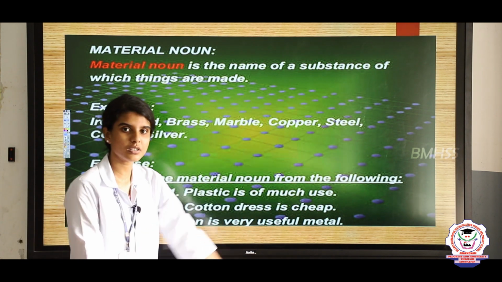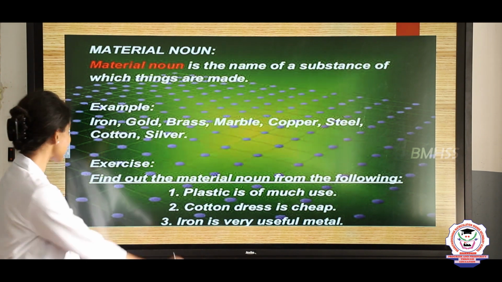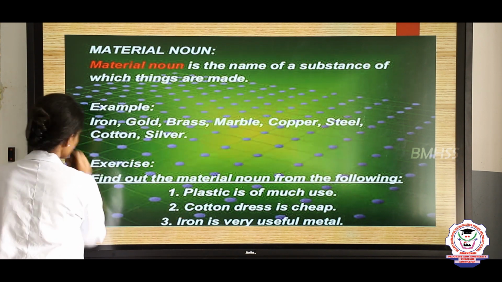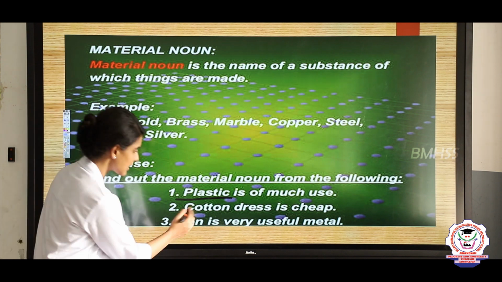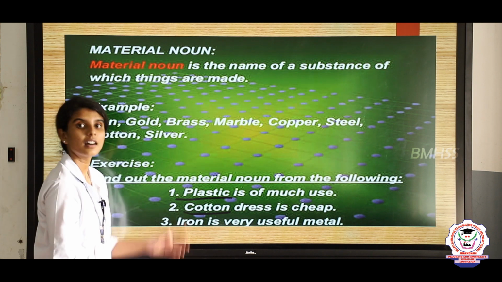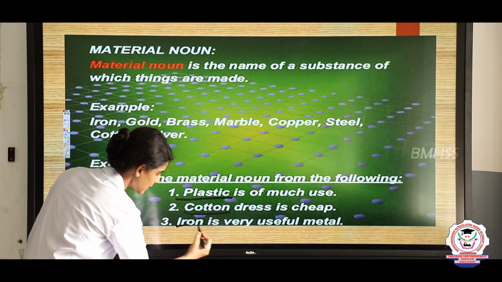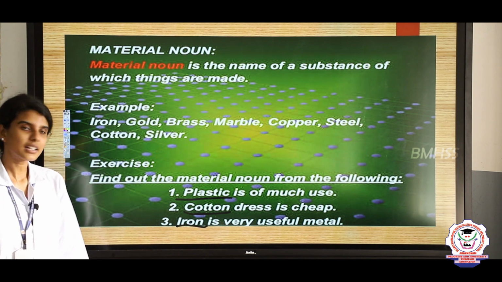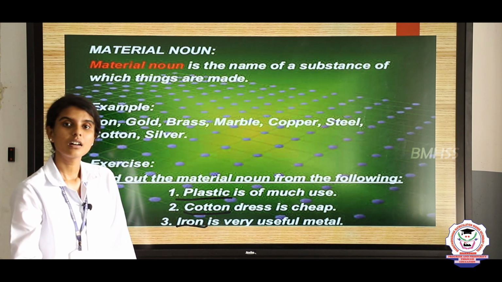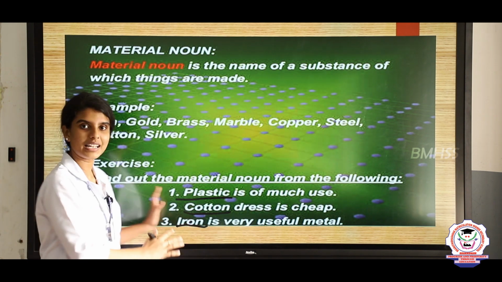Plastic is of much use. Can you find which is the material noun here? Yes, the material noun is plastic. Then cotton dress is cheap. So here cotton is a material noun, and iron is a very useful metal. So here iron is a material noun. These naming words can be touched or can be seen physically. So these are called material nouns.